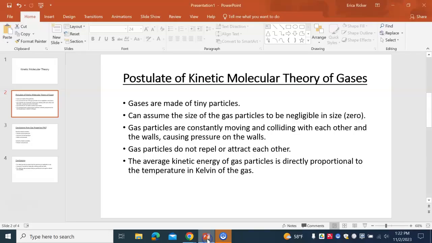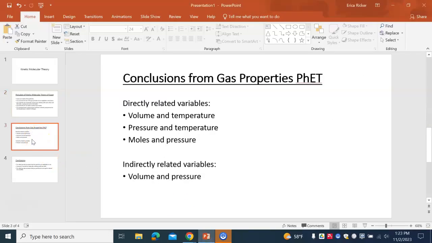All right, so let's look at some conclusions together for this. The variables that are directly related are volume and temperature. If temperature goes up, volume goes up. If temperature goes down, volume goes down. All right, pressure and temperature. As you increase the temperature, the pressure will go up. As you decrease the temperature, the pressure will go down. And moles and pressure. If you increase the number of particles, the pressure will increase. If you decrease the number of particles, the pressure will decrease.